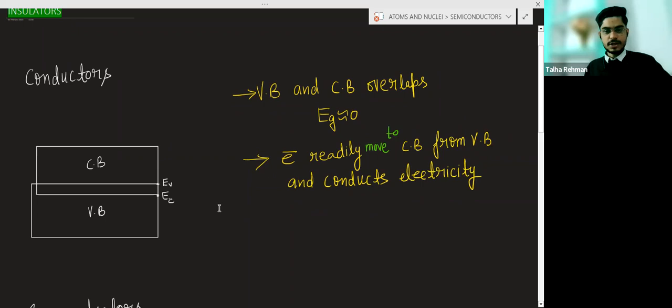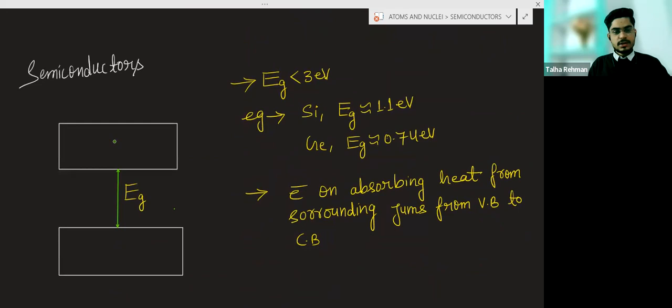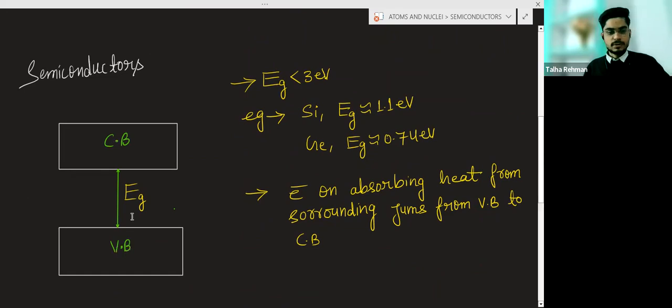In case of the semiconductor, this is the conduction band, this is the valence band. So there is a difference between the energy of the conduction band and valence band. Means there is a forbidden energy gap between the valence band and the conduction band, and that forbidden energy gap for the semiconductor is less than 3 electron volt.